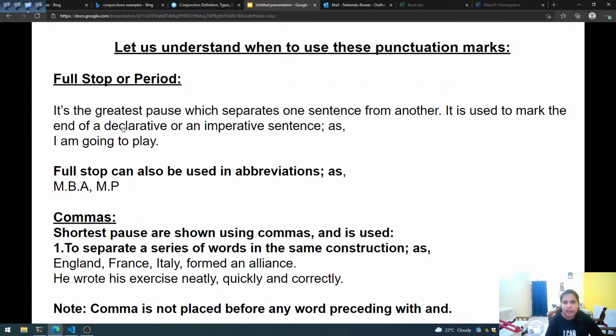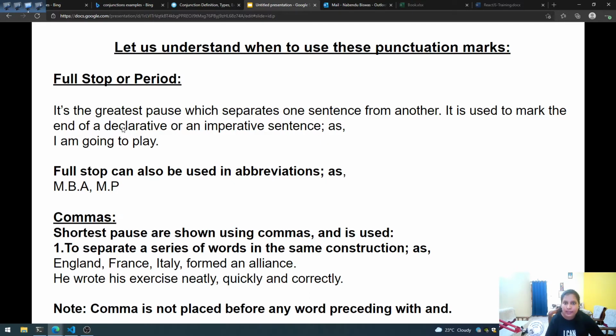So let us understand when to use punctuation marks. Full stop or period, it is the greatest pause. Whenever we are using full stop or period, that is the greatest or biggest pause, which separates one sentence from another. So whenever we are writing a story or a paragraph or a poem, we separate each sentence using a full stop. It is used to mark the end of a declarative or an imperative sentence. As I already told you, we use full stop at the end of a declarative sentence or an imperative sentence.